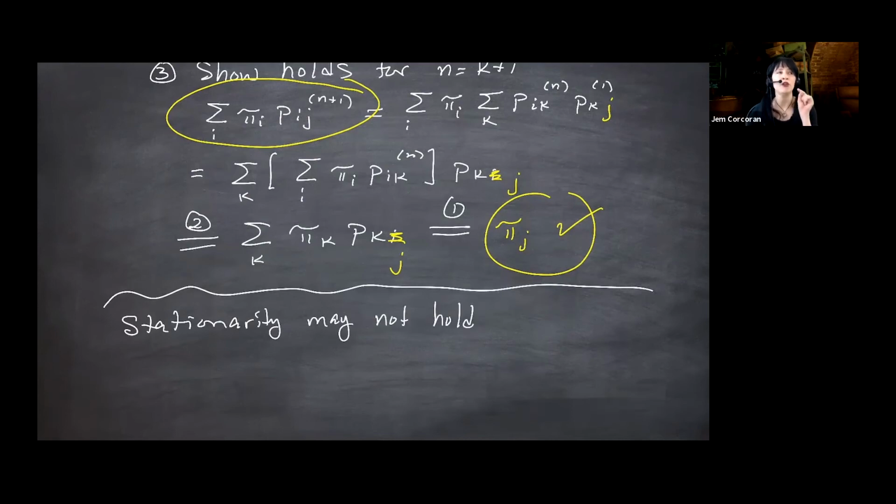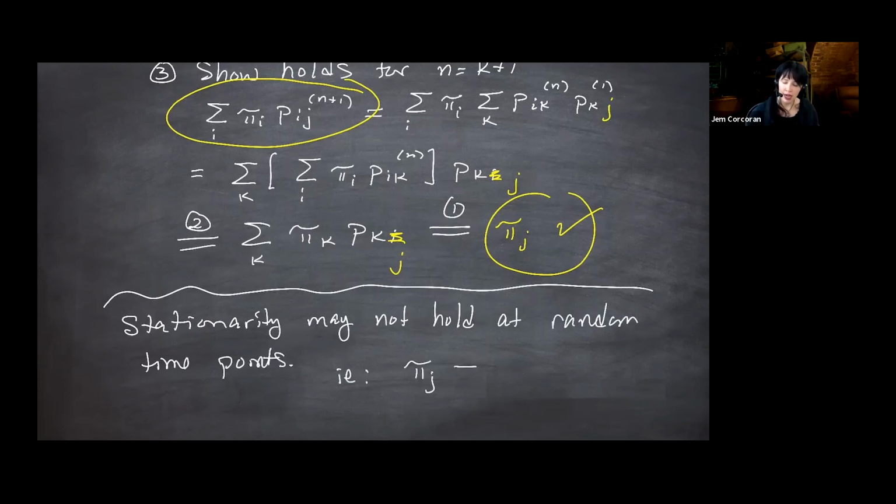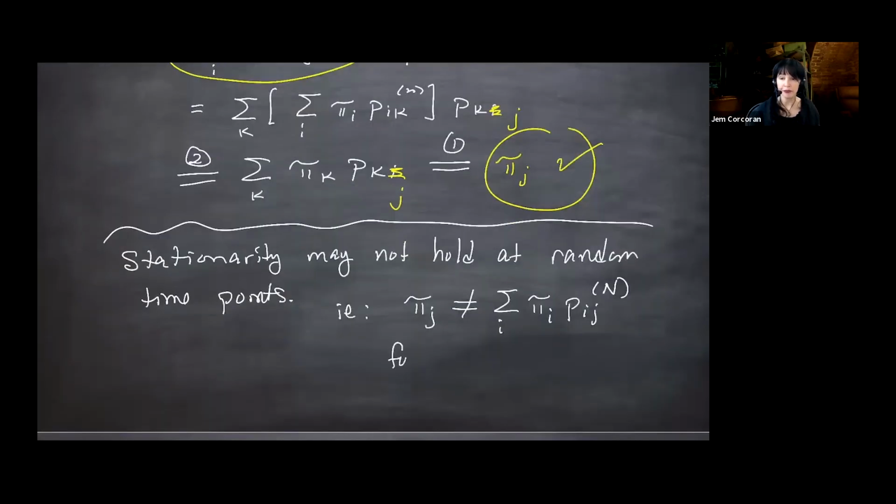So at random time points, pi j is not necessarily, although it could be in some cases, the sum over i of pi i P i j, moving a random number of steps, a random variable.